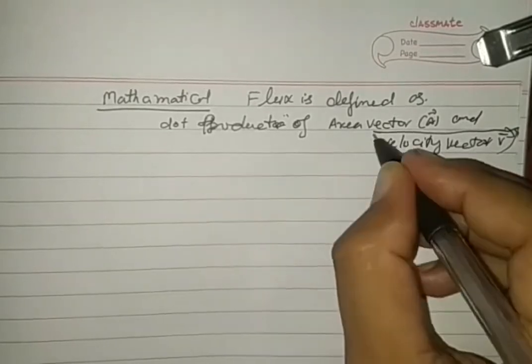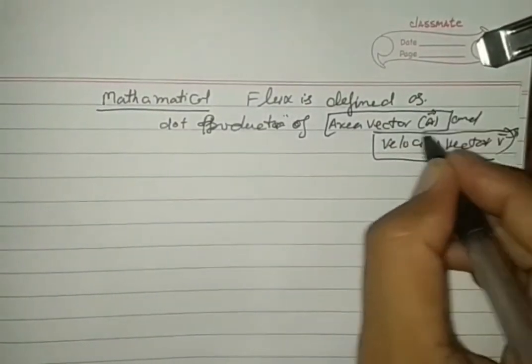See two quantities, velocity vector, area vector.